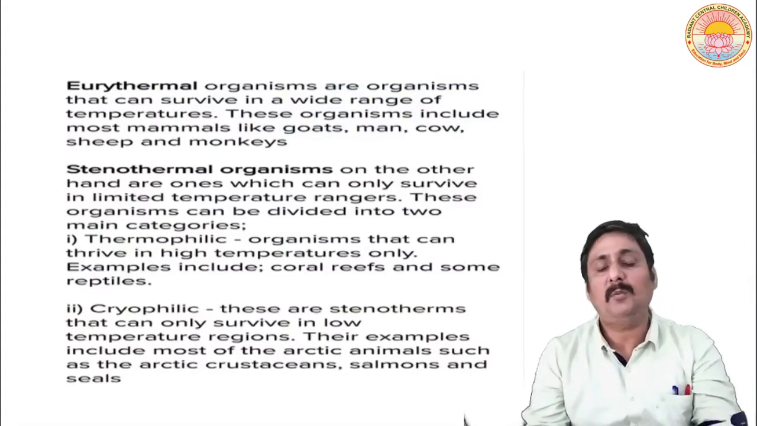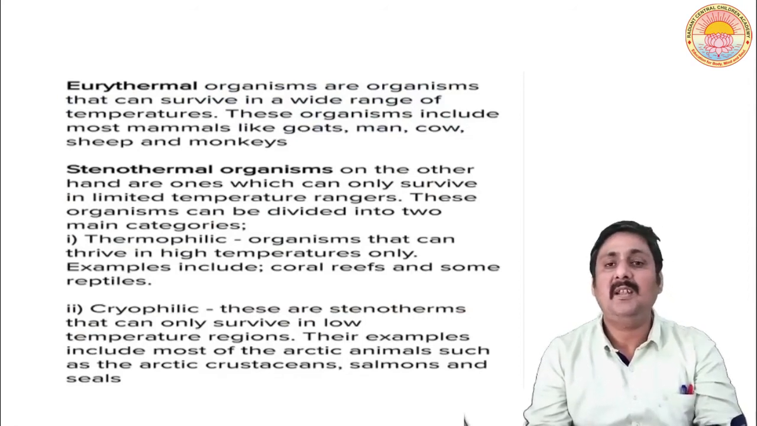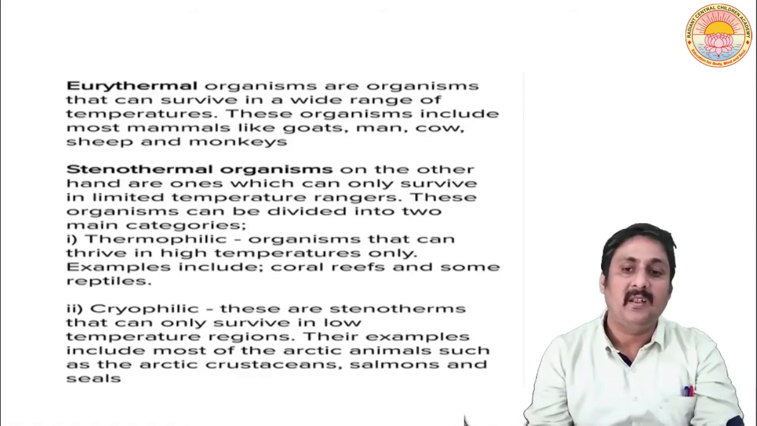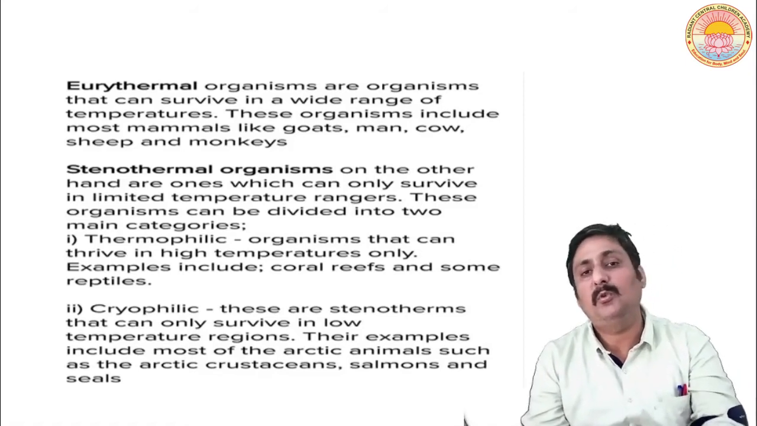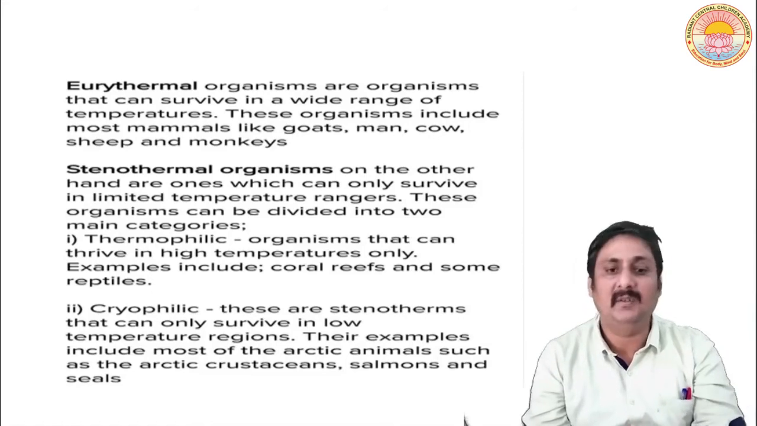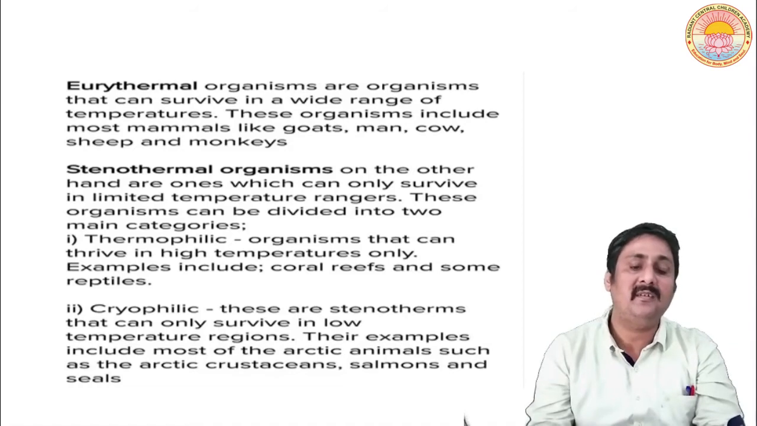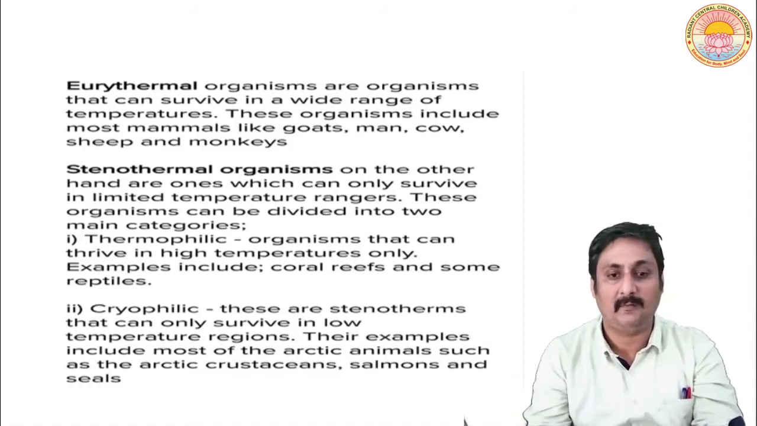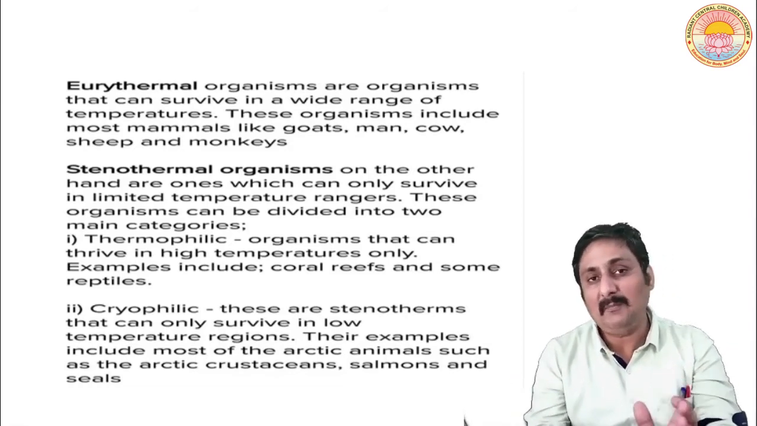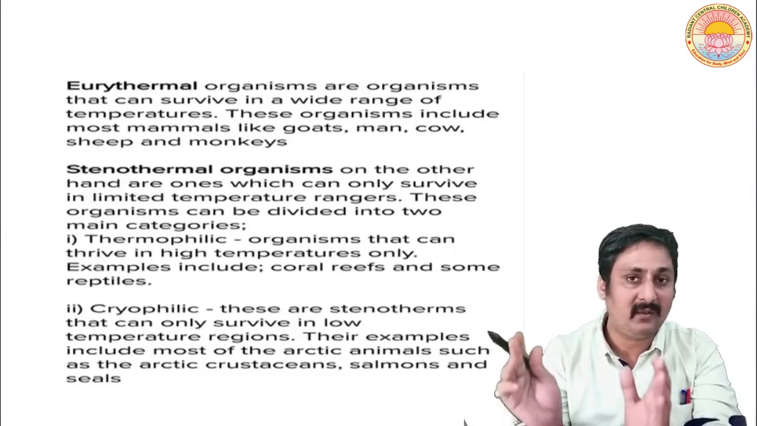Now let us talk about certain animals which are called eurythermal. Eurythermal are those organisms which can live at a wide range of temperature. These organisms include most mammals such as goat, man, cow, sheep, monkeys, and even some birds. Now stenothermal organisms are those organisms which can survive only in a limited range of temperature. That limited range of temperature is the only temperature in which they can survive.